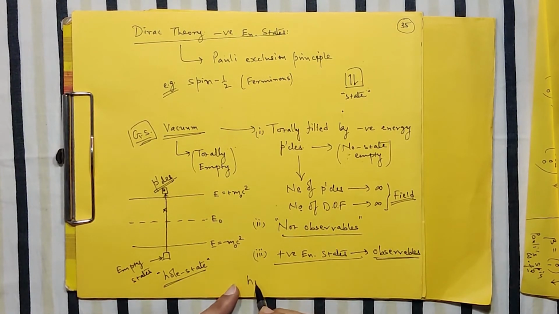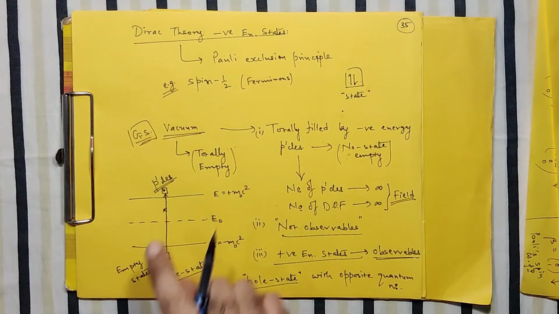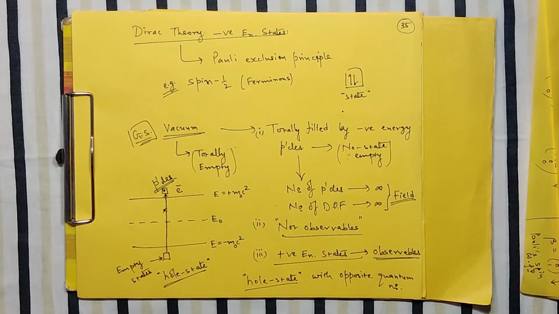So the hole state is now defined with the opposite quantum numbers, and these quantum numbers can even include the charge. So if you consider this as the electron, for example, a negatively charged particle, then this hole will have all the quantum numbers identical except its charge, which behaves like a positive. So it behaves like a positively charged electron.